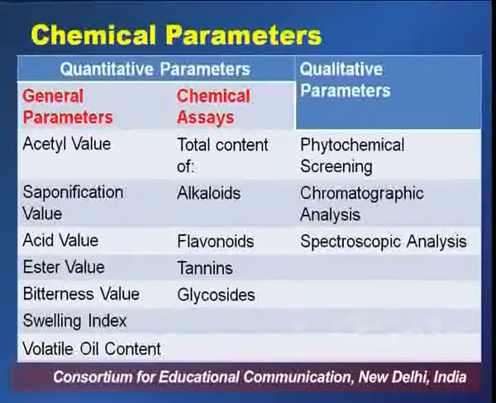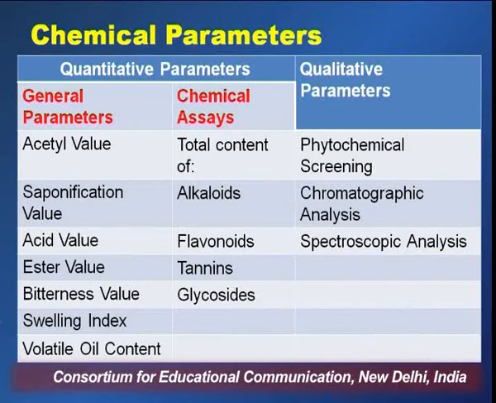So next are the chemical parameters that are used to assess the quality of crude herbal drugs, and these chemical parameters are largely divided into two categories. One is quantitative parameters, which largely deal with the quantity or the value of a particular parameter, and second is the qualitative parameters, where we just assess the presence or absence of a particular constituent or a class of phytoconstituents.